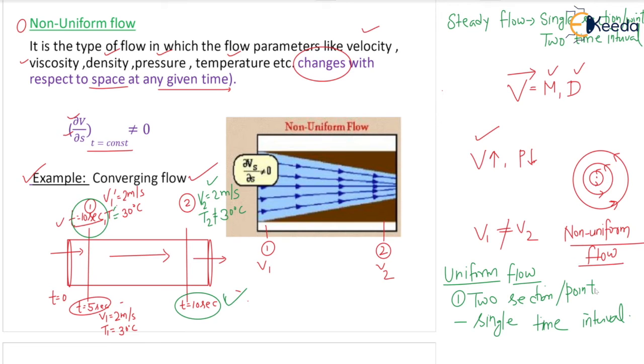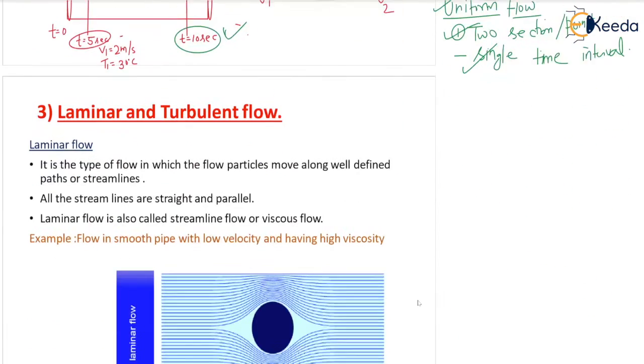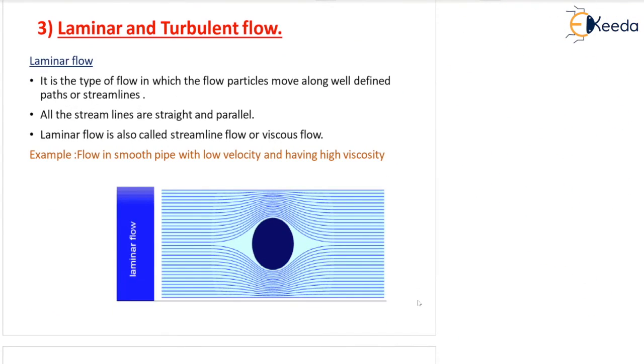Once again, I want to repeat. In case of steady flow, we are having one section and two time intervals, correct? You can see here one section and two time intervals. But in case of uniform flow, we are having two sections and one time interval. Okay, I hope now it is clear. We'll go to the next slide for the next type of flow, laminar and turbulent flow.